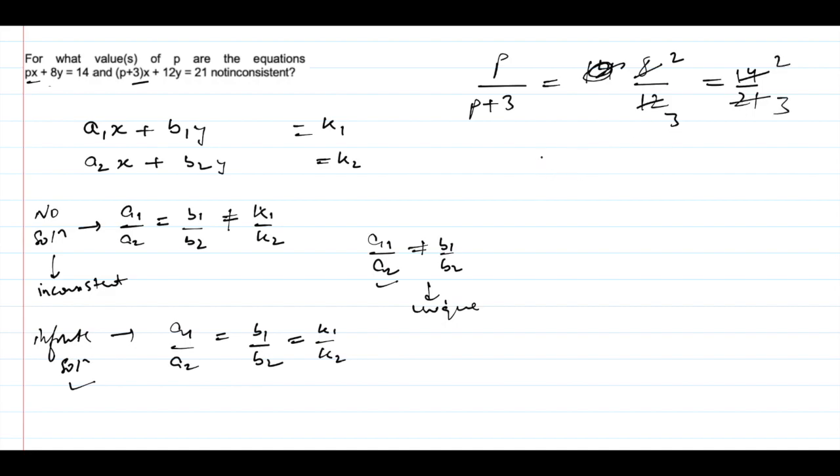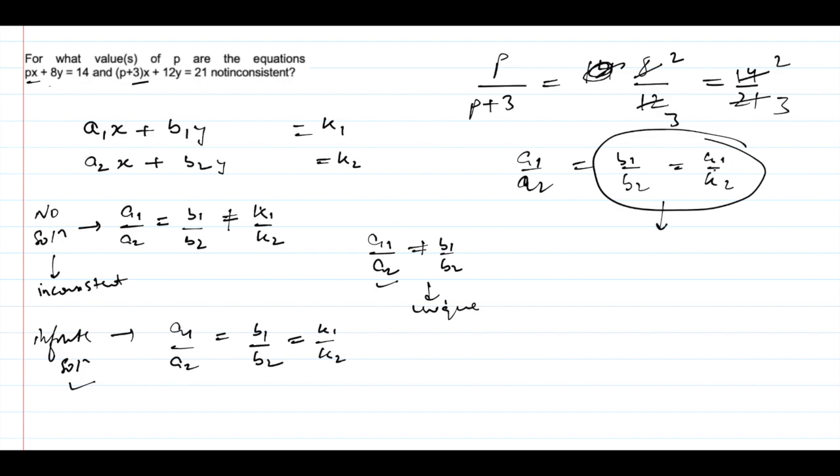So if I compare this with a1 by a2 equal to b1 by b2 equal to k1 by k2, then you can see that this is holding true. So b1 by b2 is k1 by k2. Since they are equal, and we have to prove that the equations are not inconsistent: for inconsistent equations, b1 by b2 should not be equal to k1 by k2. But here you can clearly see that these two ratios are equal. So since these two ratios are equal, this condition will never be satisfied.